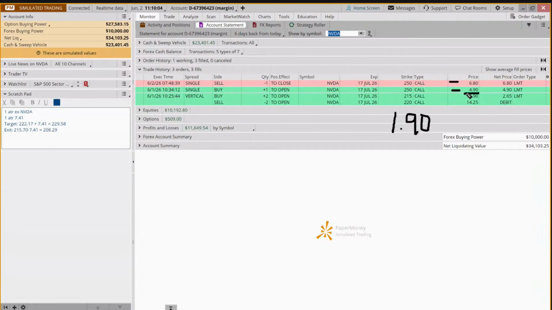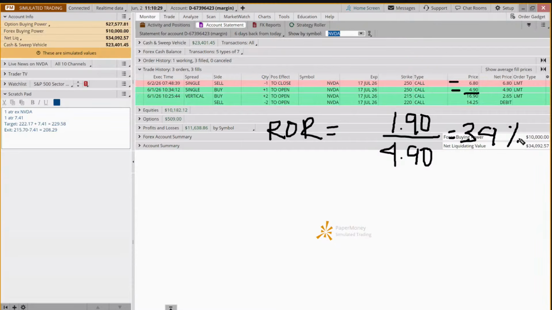We could have lost that entire $490. So we only did one contract. And so what was our return on risk? Because we were risking $490. Our return on risk on this one was, drum roll please, 39%. So that's not too shabby for a trade we were in less than 24 hours.